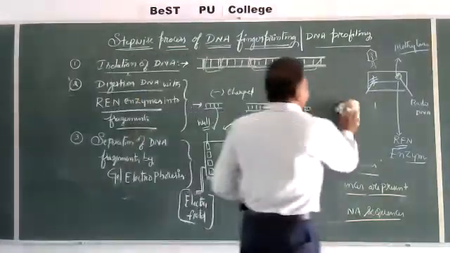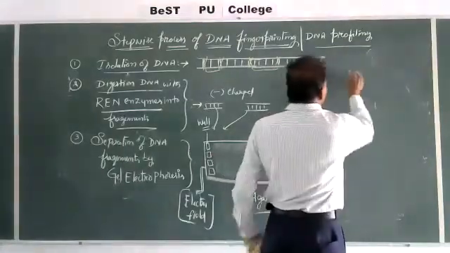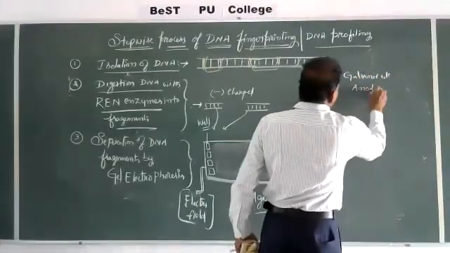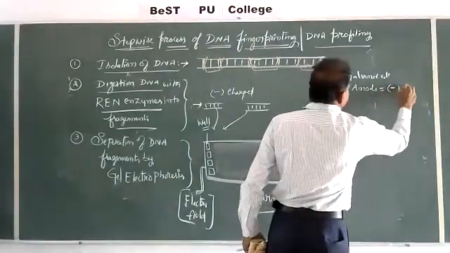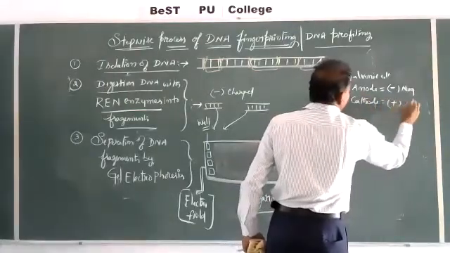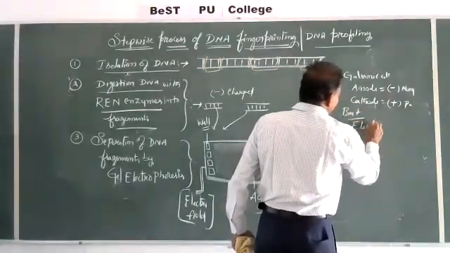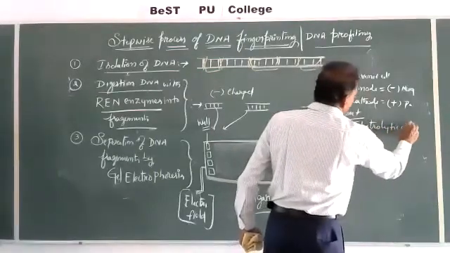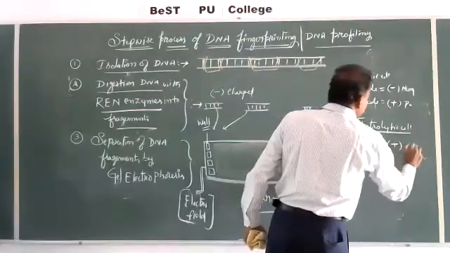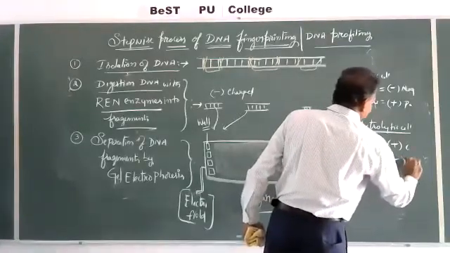Generally, in galvanic cells, anode is negative charge. You might have known this well from chemistry. In galvanic cells, anode is negative charge, cathode positive charge. But in electrolytic cells, anode is taken as positive charge and cathode is taken as negative charge.